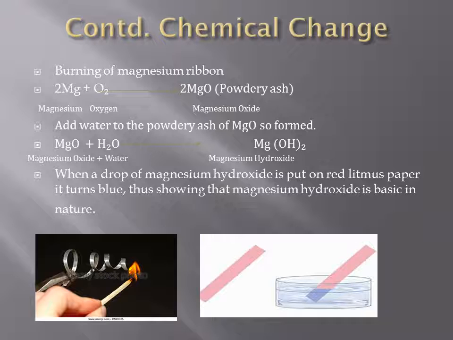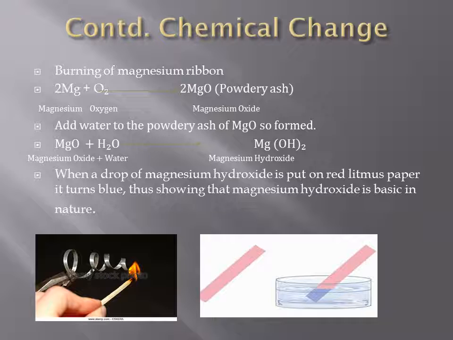Now what you need to do is take this magnesium oxide powder, the powdery ash, and mix it in water. The reaction which takes place is, magnesium oxide reacts with water to form magnesium hydroxide. Now we have to check the acidic or basic property of magnesium hydroxide.